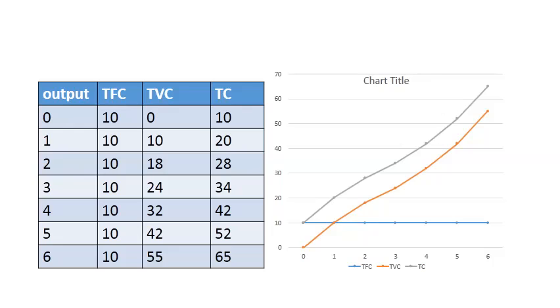And you can see that blue line is total fixed cost. You can see the yellow line is total variable cost, and this purple line is total cost, because total cost is composed of total fixed cost and total variable cost. Let's move forward.